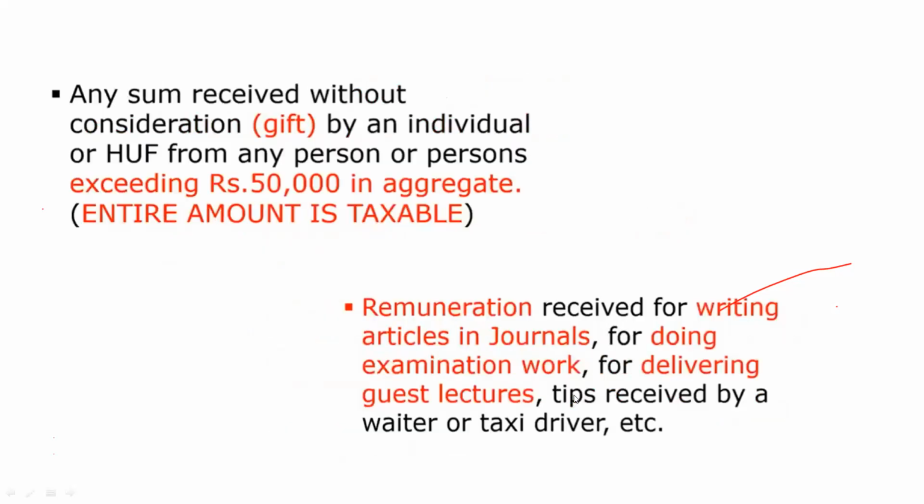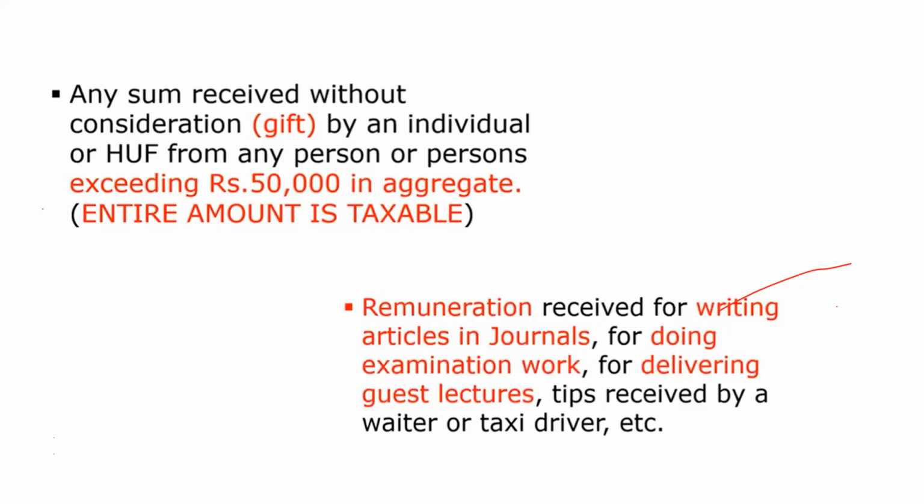Then any sum received without consideration. Without consideration means without giving something in return, you receive some amount of money, so that can be called a gift. If an individual or HUF receives a gift from any other person, and the total amount of gift exceeds 50,000, then the whole amount you receive as a gift is taxable.